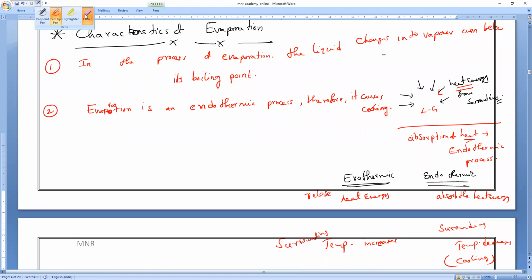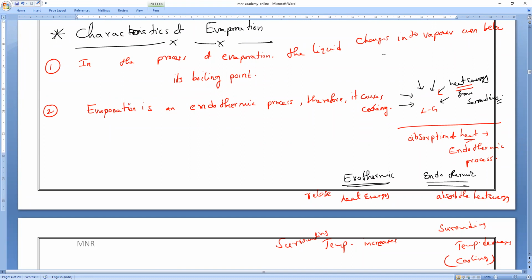Now you tell me, boiling is what? Is boiling exothermic or endothermic? Boiling is an exothermic process. And evaporation is what? Endothermic. Endothermic process. Understanding?